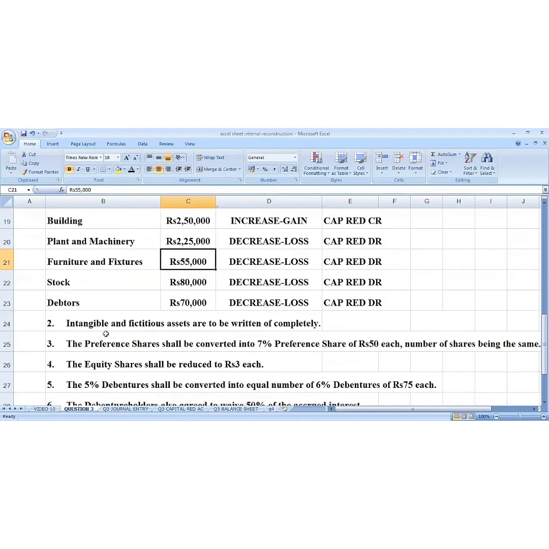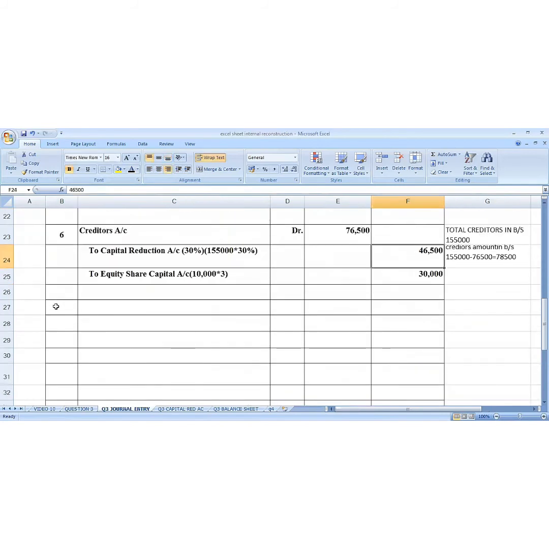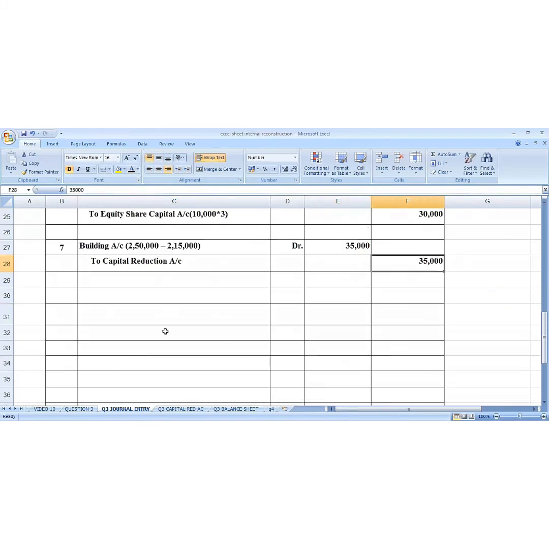We will see, but we go to the second line. Intangible and fictitious assets are to be written off. What is the meaning of written off? Written off means decrease. And if it is a decrease in the value of the asset side, it is a loss. What are we going to do? Capital reduction account will be debited. So we write the journal entry for all of this. So journal entry number 7, we are going to write for building. It is building account debit, the difference 35,000, to capital reduction account 35,000.